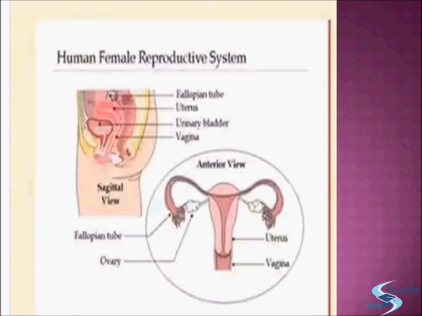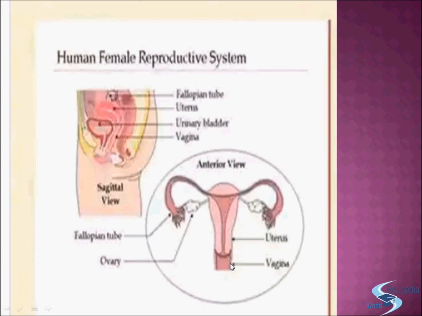Now we will discuss the human reproductive system. First we will discuss the female reproductive system. Okay, here you can see this one is the fallopian tubes, this is the uterus, this is the urinary bladder, this is the vagina. Now this is the interior view, this one is the fallopian tube, this one is the ovary, and here it's the uterus, and this one is the vagina.